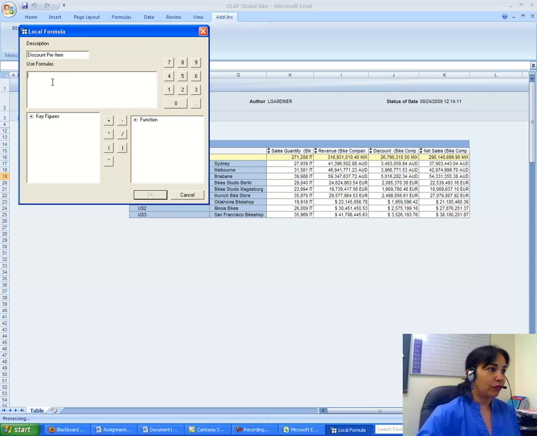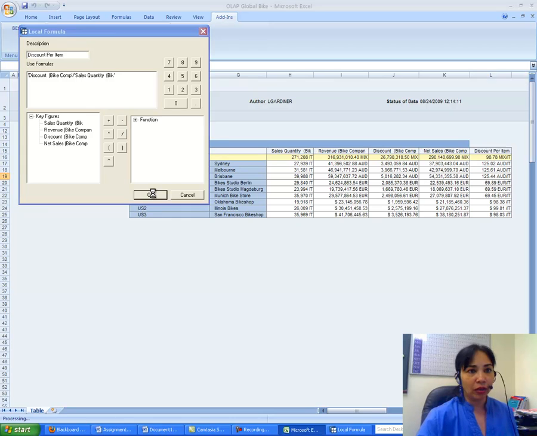Then I use the formula: discount divided by sales quantity, and that's my discount per item column.